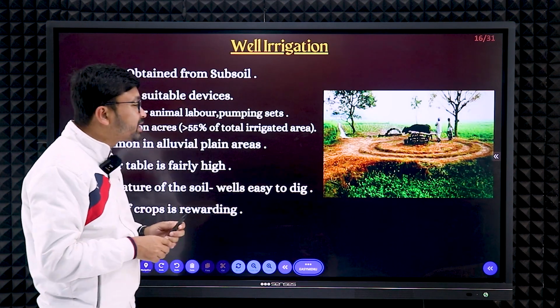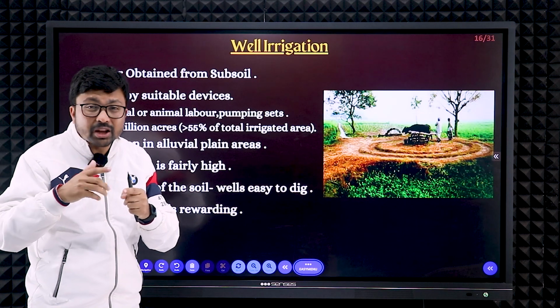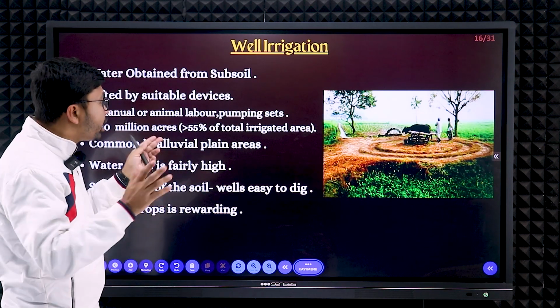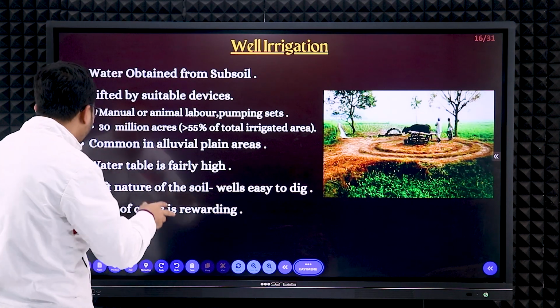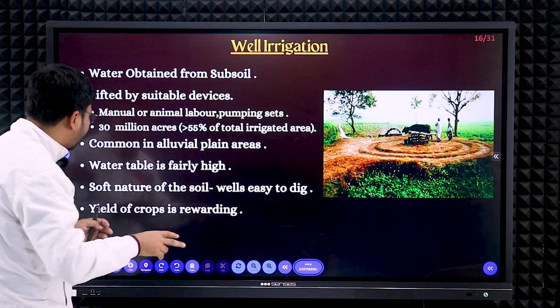But there is a disadvantage for well irrigation. You have to cultivate a small area. You will not be able to supply water to a larger area. With less than 2 acres of land it is possible, not more than that, right?